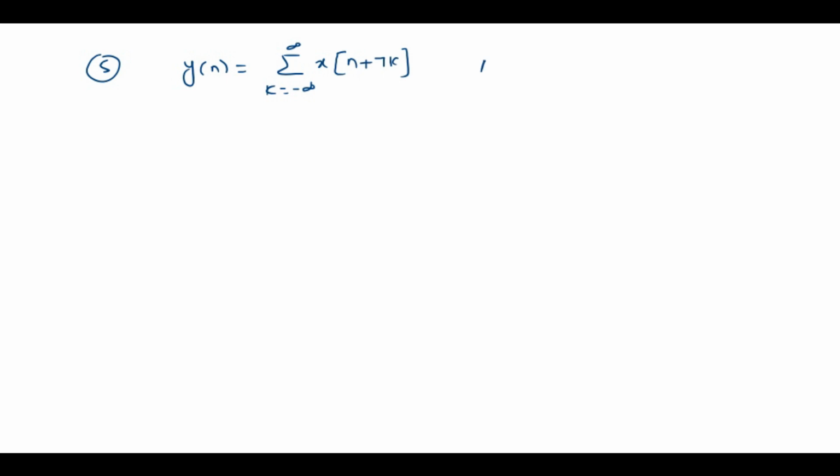So here the period of the signal, capital N, is equal to 7. Now we are going to evaluate the energy, which is summation n from minus infinity to plus infinity mod y of n whole square.